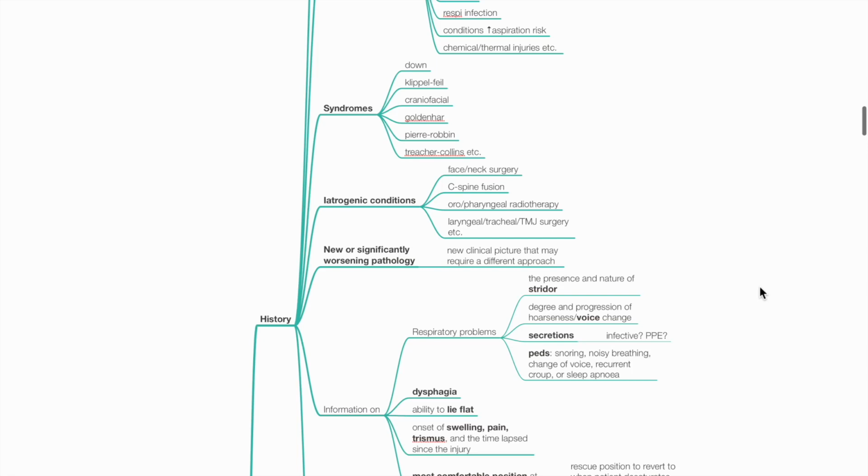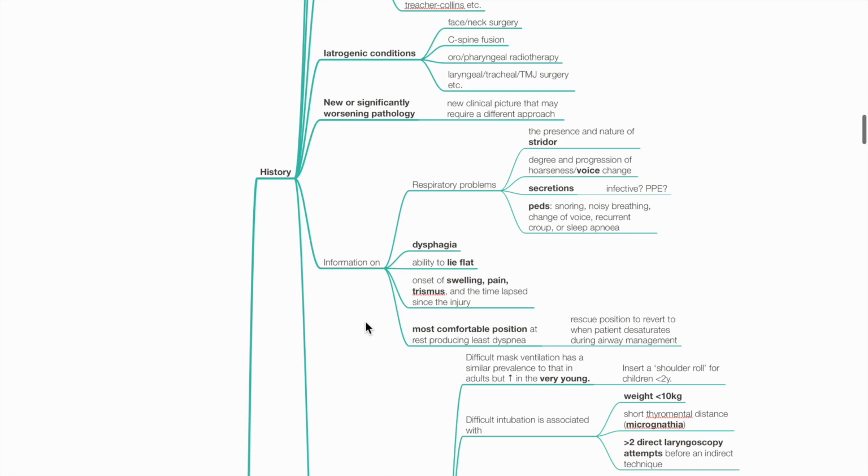Iatrogenic conditions such as face or neck surgery, cervical spine fusion, oral or pharyngeal radiotherapy, laryngeal, tracheal, or TMJ surgery, etc. New or significantly worsened pathology. A new clinical picture may require a different airway approach.